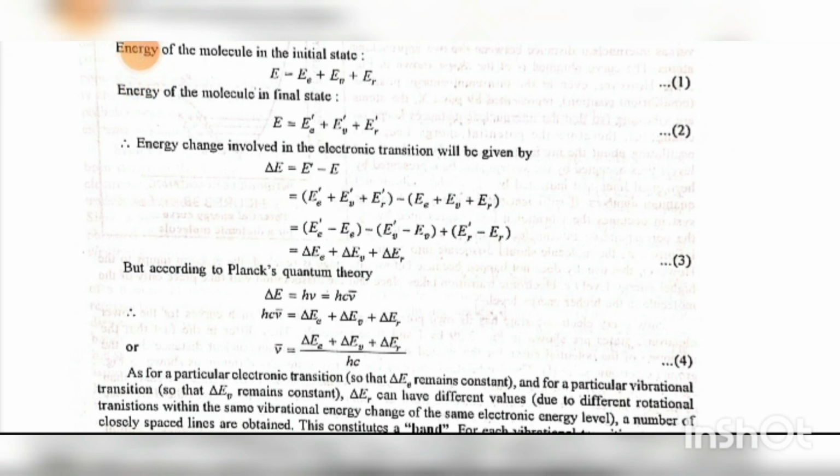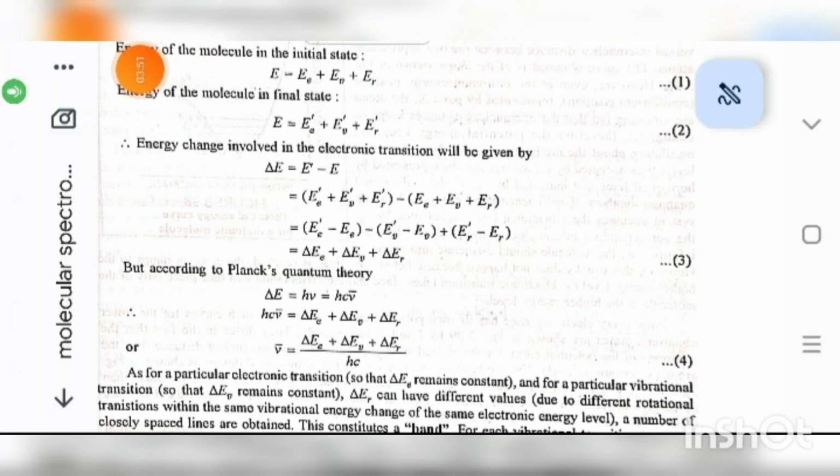But according to Planck's quantum theory, delta E is equal to h nu, is equal to h c nu bar. So h c nu bar is equal to delta EE plus delta EV plus delta ER. Nu bar is equal to delta EE plus delta EV plus delta ER divided by h c.